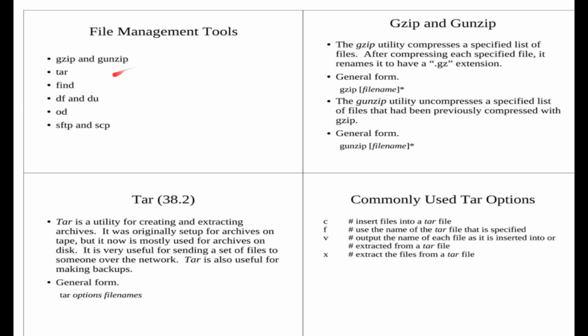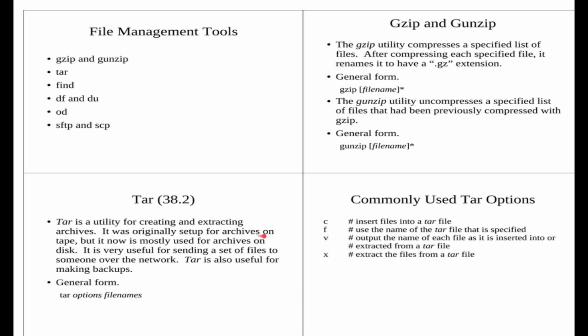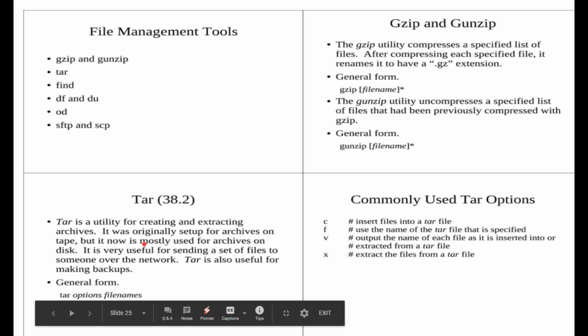Similarly, other file management tools, the same tar, df for your disk space, od. There are other networking commands and basic commands, like gzip and gunzip, which we'll discuss in detail. So tar is a utility for creating and extracting archives. It is for setting up archives on tape, but it is now mostly used for archiving on disk. Initially it was done on tapes, now it's done on disk. It's very useful for sending a set of files to someone over the network. Tar is useful for making backups.